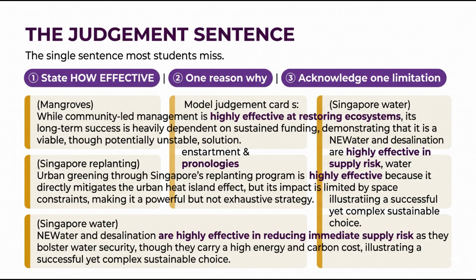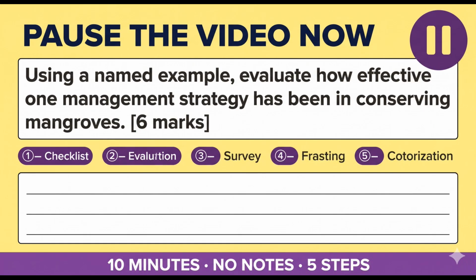For Singapore water: overall, the 4 national taps strategy is highly effective in reducing immediate supply risk through diversification. However, long-term sustainability depends on decarbonizing NEWater and desalination production. Notice the structure in every one: how effective, one reason why, one thing it cannot address. That is the judgment sentence. 3 parts, 1 sentence, the highest marks. Pause the video now.